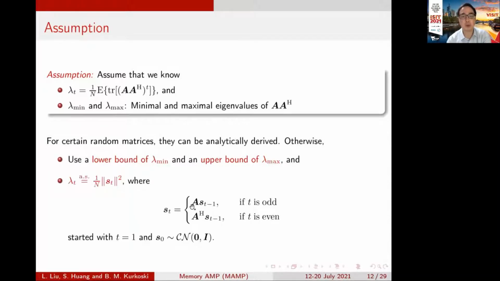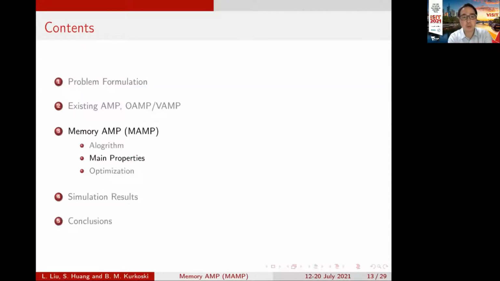For lambda t, we can use a low-cost iterative process to give an approximation of lambda t. It only involves matrix vector multiplication, so the complexity is also quite low. Then we go to the properties of memory AMP.